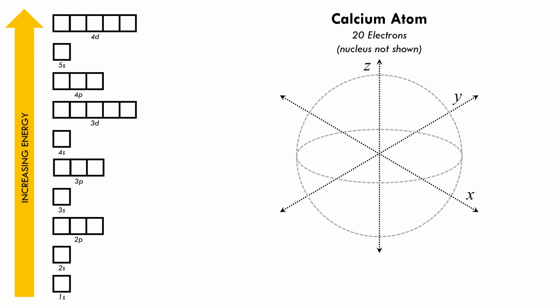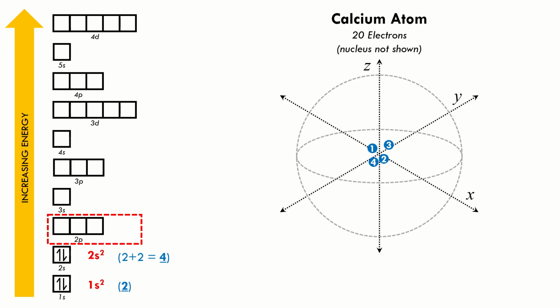Again, we will begin with the lowest energy subshell, which is 1s. This one over here. It can carry 2 electrons, so we will put 2 electrons over here. The notation is 1s2, 2 electrons down. The next subshell is 2s, which can also carry 2 electrons, so we put electrons 3 and 4 over here. Notation is 2s2. We previously put 2 electrons a while ago plus 2 new electrons here, and now we have a total of 4 electrons. 4 electrons down, 16 to go.